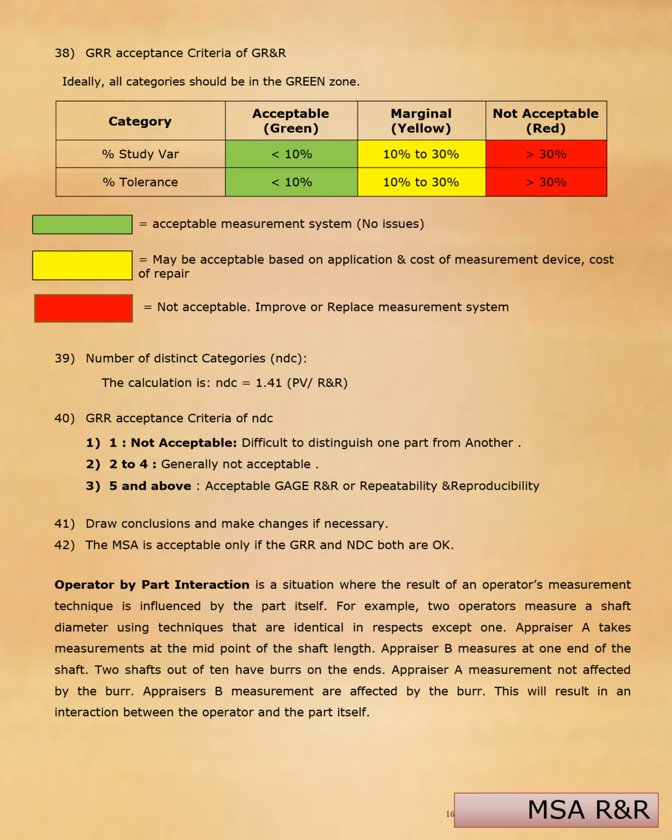Operator B measures at one end of the shaft. Two shafts out of 10 have burrs on the ends. Operator A's measurement is not affected by the burrs, but operator B's measurements would have been affected. This will result in an interaction between the operator and the part.